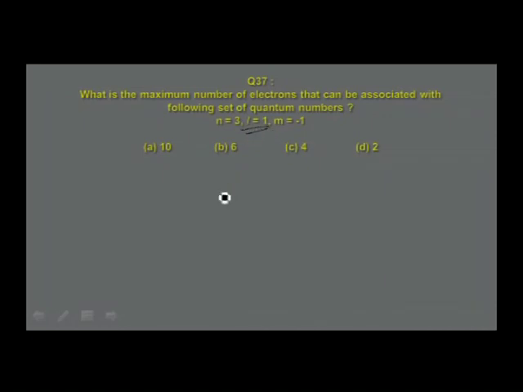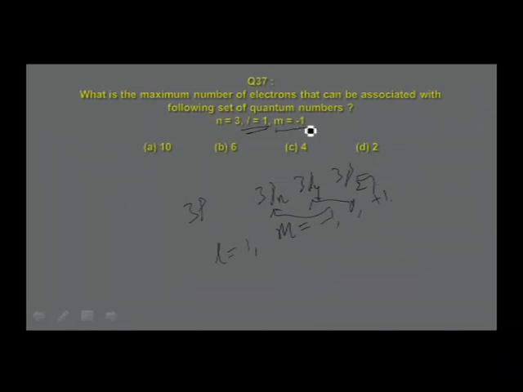Clearly, it gives an idea that the orbital must be 3p. There are three 3p orbitals. What are they? 3px, 3py, 3pz. But the value of m is also given in this numerical as m is equal to minus 1. So, for a given value of l, when l is equal to 1, the values of m are minus 1, 0 and plus 1. Therefore, you now understand, when m is equal to minus 1, it is 3px orbital. m is equal to 0, it is 3py orbital. m is equal to plus 1, it is 3pz orbital.